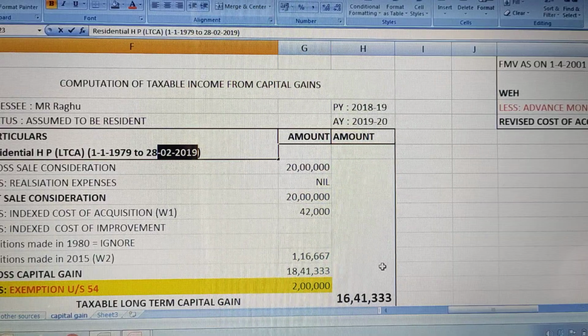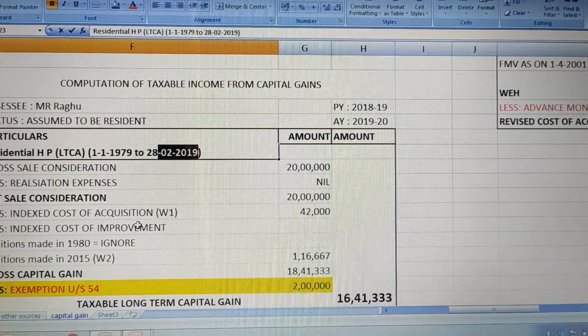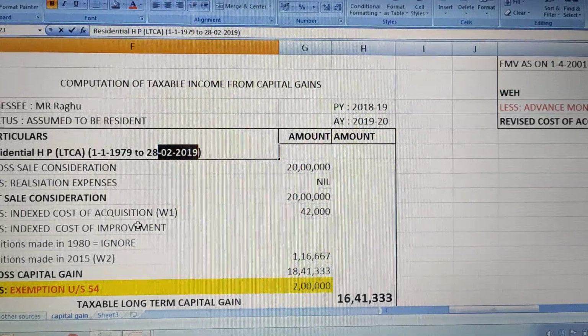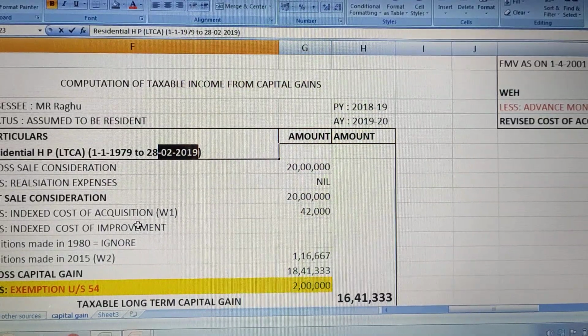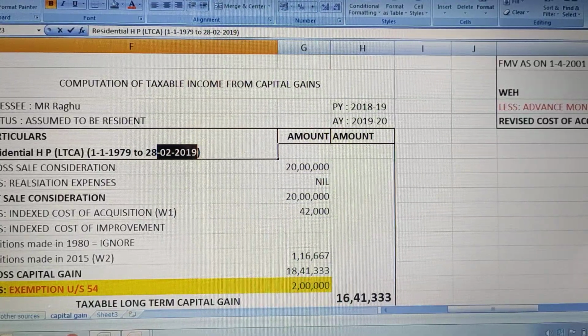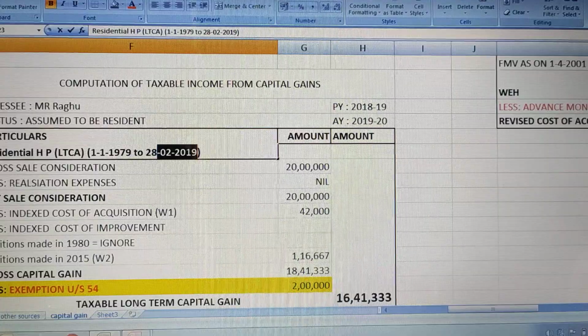See, we are not talking about the other property which he did not sell. We are talking about only those property which he sold, because when you sell, then only you will get the capital gains, correct? Then only you will get the income from capital gains. So that's the reason we have to consider only those assets which are sold. Okay, fine. So here he purchased the property in 79, sold in 2019. It was a residential house property.